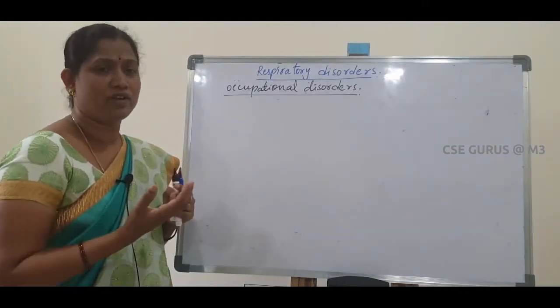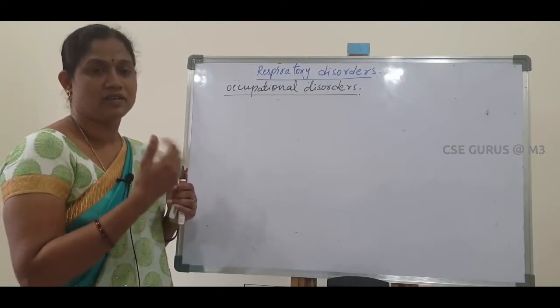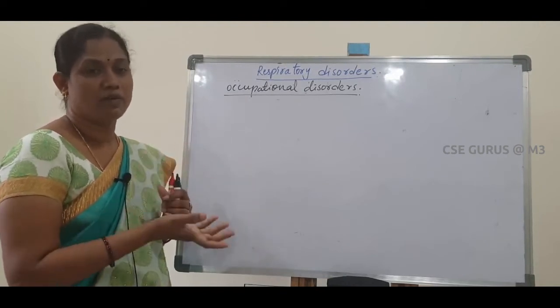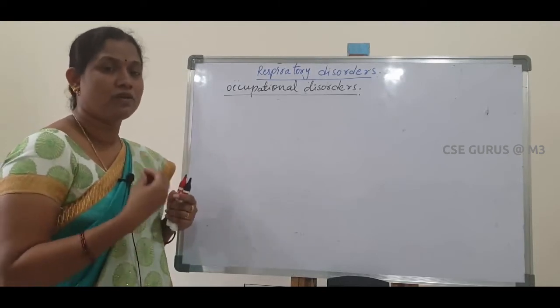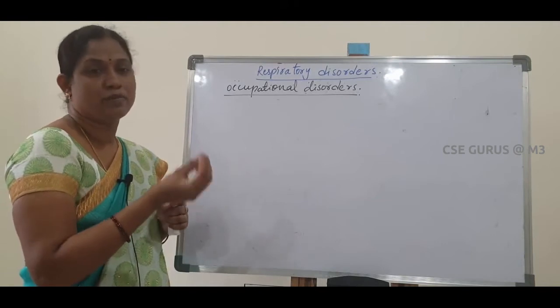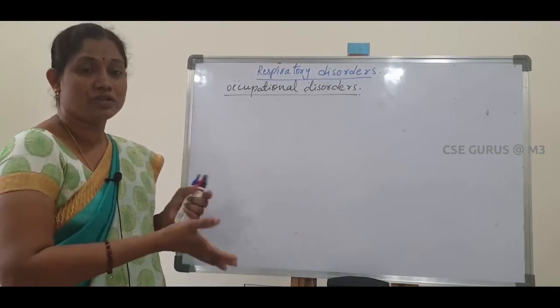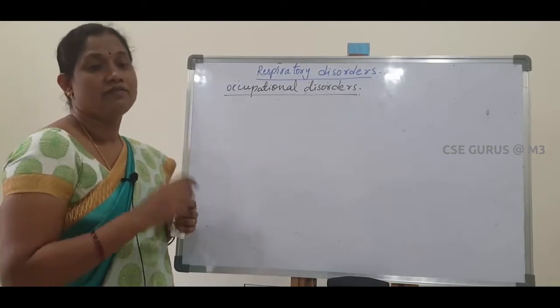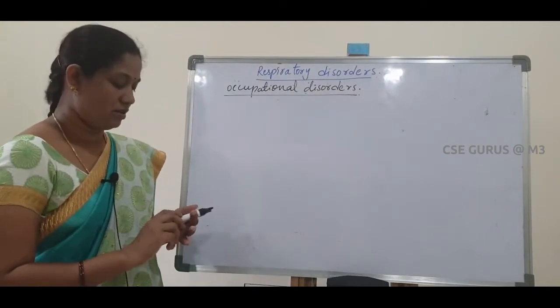For example, when we work in factories, cement factories, mines, coal mines and the like for a longer period, our respiratory system can be damaged due to inhalation of that harmful substance. These are called occupational disorders.